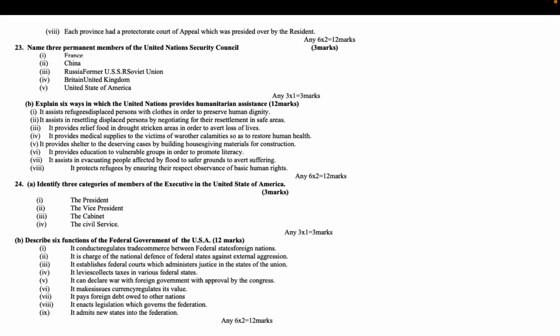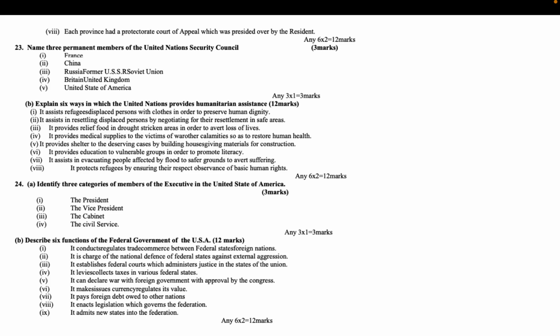A. Identify 3 categories of members of the executive in the United States of America. 3 marks. The President, the Vice President, the Cabinet, the Civil Service. Any 3x1 equals 3 marks.